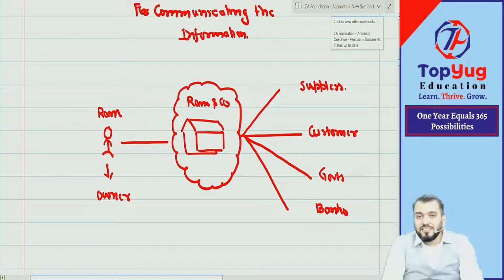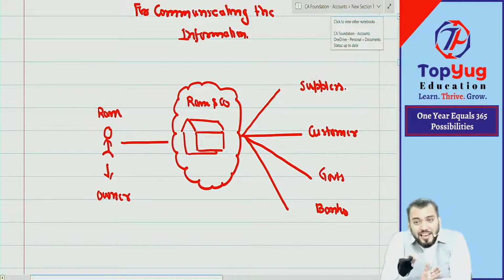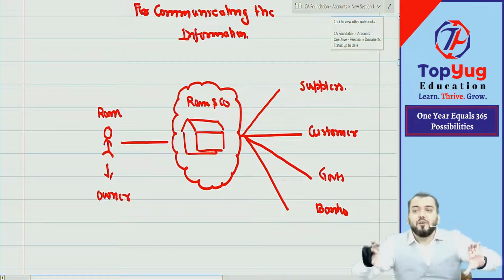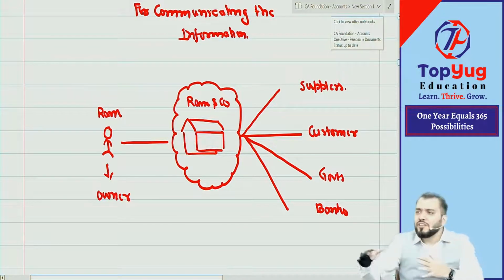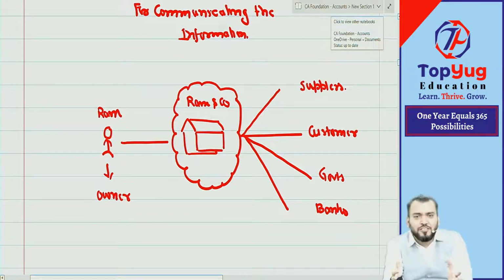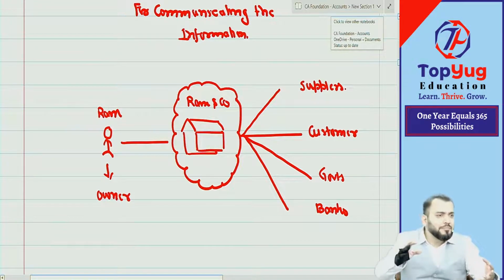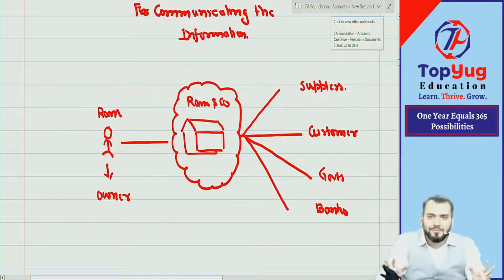It means he should be able to communicate the business information to the suppliers, customers, government, banks or any other parties. The question is how he will transfer that information. Right now I am teaching you the accounting subject, and you are here to understand it. My mother tongue is Marwadi. Your mother tongue I don't know, but it can be Urdu, Gujarati, Telugu, Bengali, whatever.